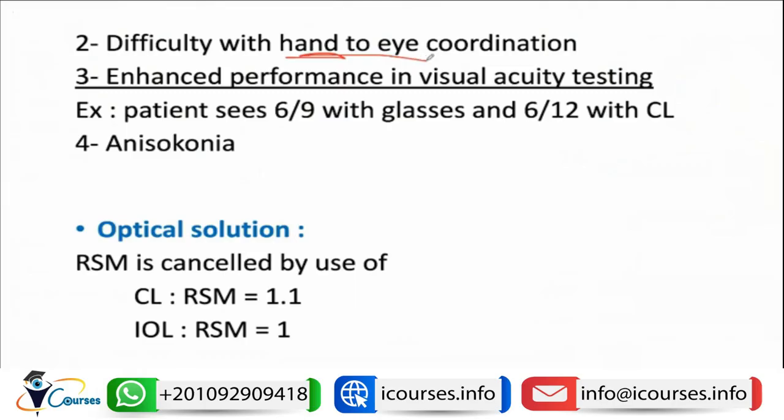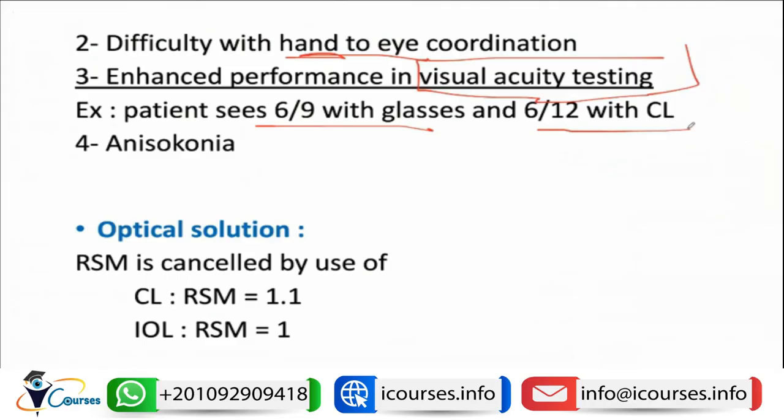The only function that will improve in the patient with aphakia is the visual acuity. So for example, if the patient can see 6/9 with glasses and can see 6/12 with the contact lens. This is a very common question in the exam. They say all these characters occur in aphakia except.